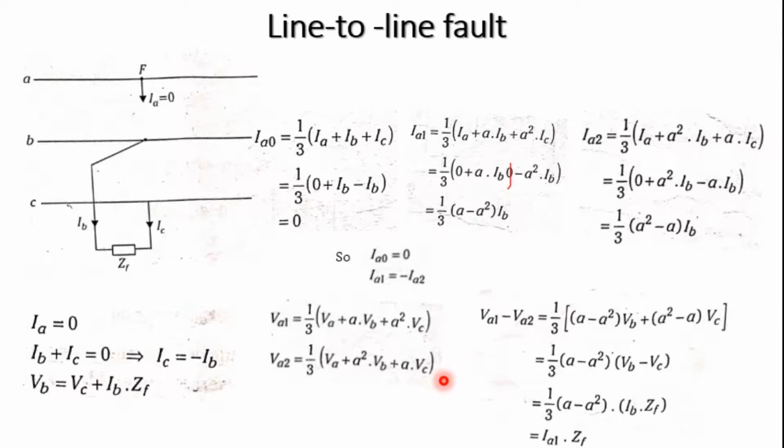Subtracting VA2 from VA1, we get A minus A square times VB minus VC. We already know that VB minus VC can be written as IB into ZF.